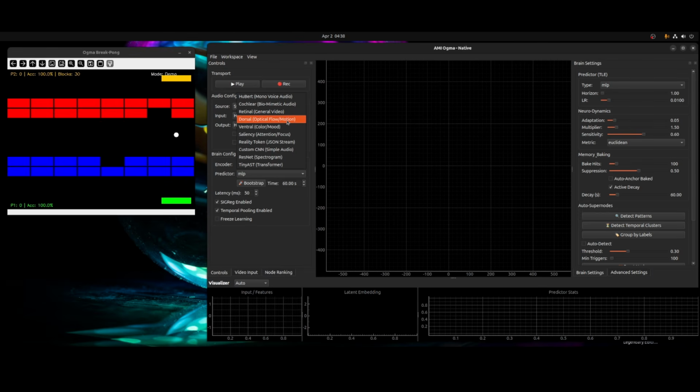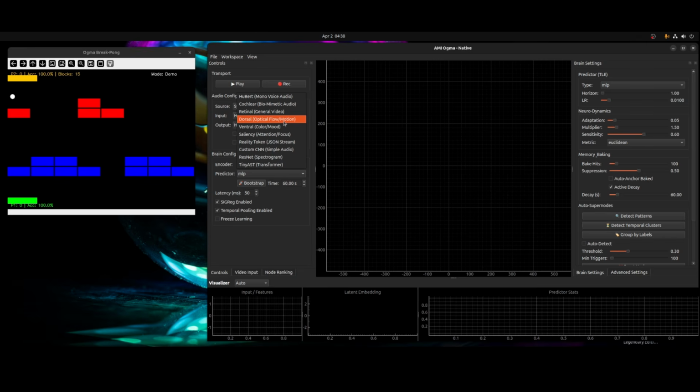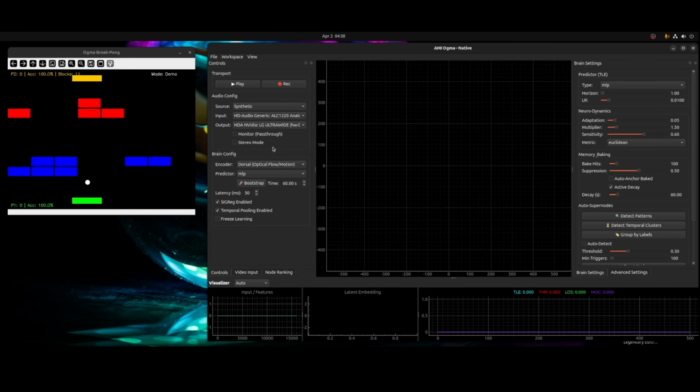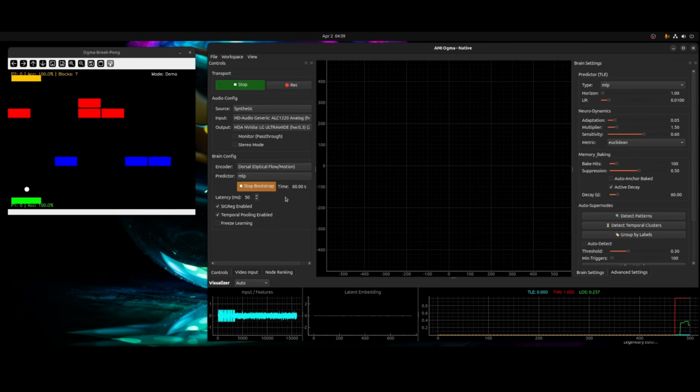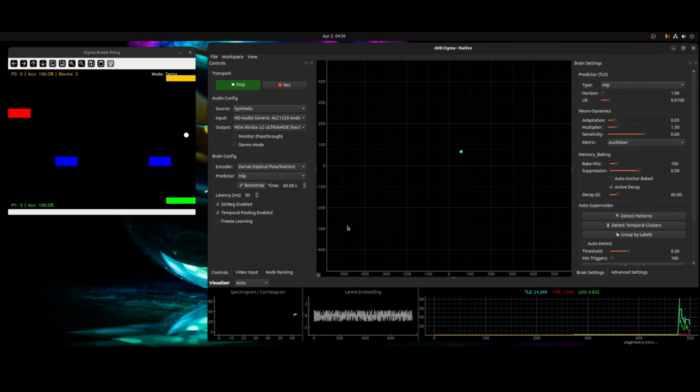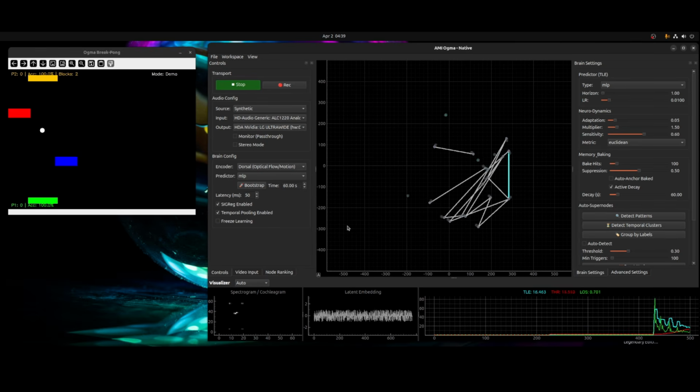So one of the encoders I've been working on the most are the dorsal and ventral, in order to get some information into the system about where the ball is on the screen, what it is doing, and try to predict its motion. So if we look at the dorsal encoder here, I'm just going to hit play, and it's going to do its bootstrapping thing, even though I know now that's probably not going to be necessary.